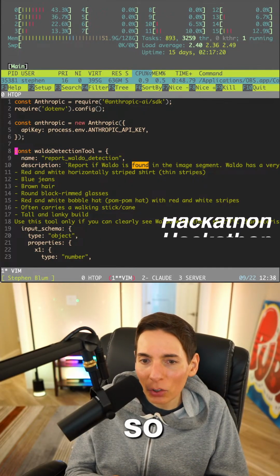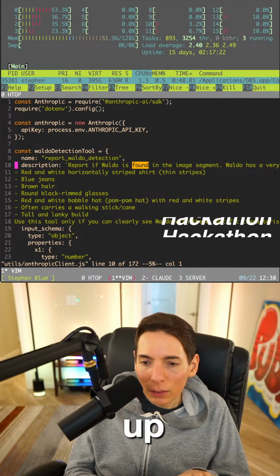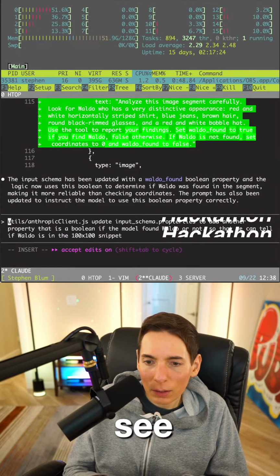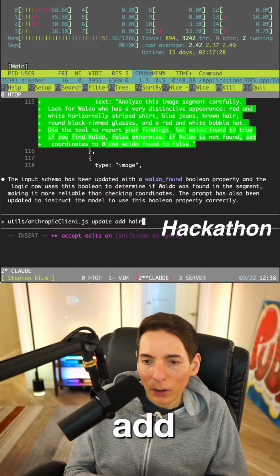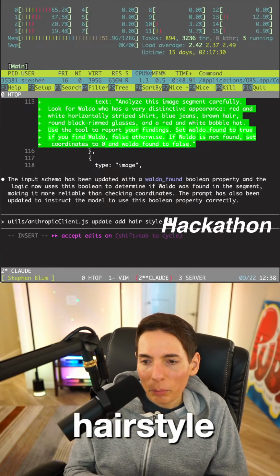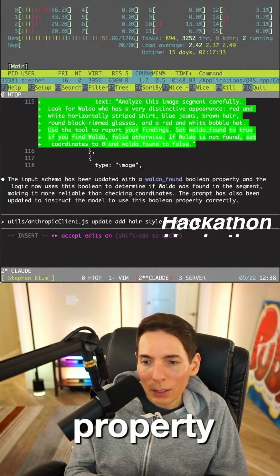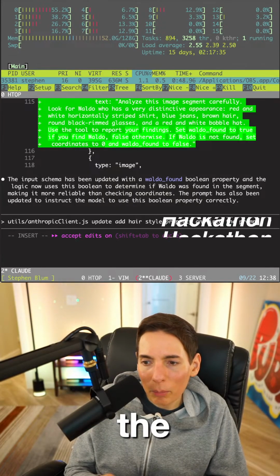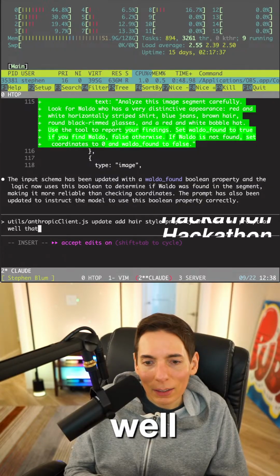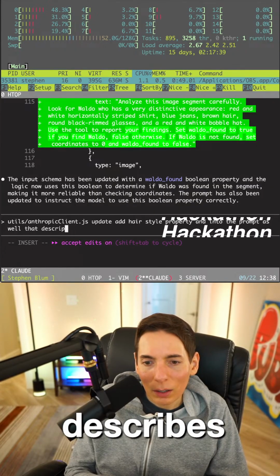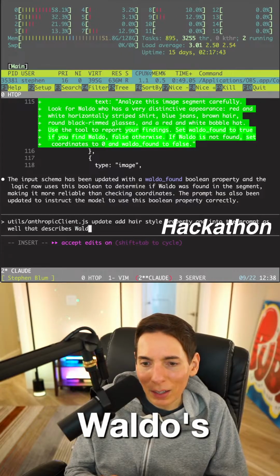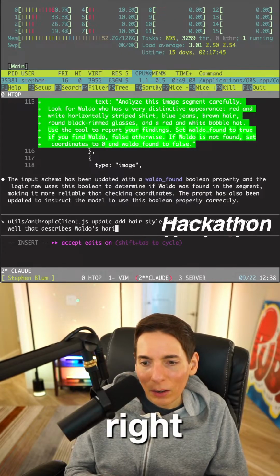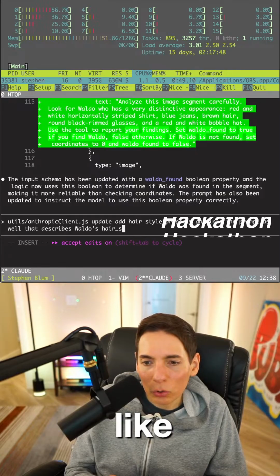So we need to update this. Add hairstyle property and into the prompt as well that describes Waldo's hair. So it'd be like hair_style, like that.